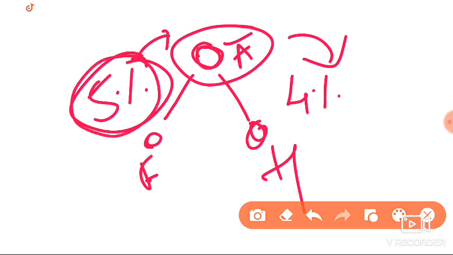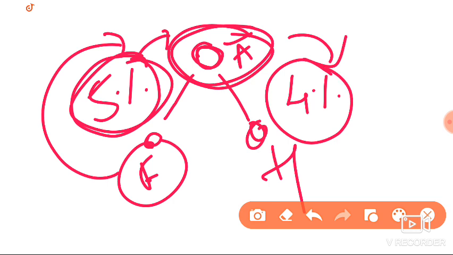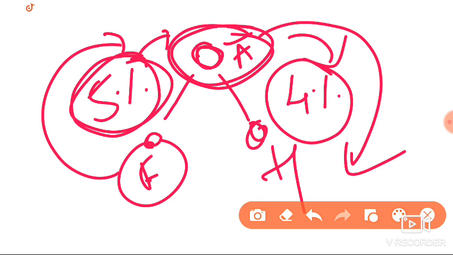Whatever characters the ancestors have, only 5% are present in the fishes, and among those characters, only 4% are similar in humans. But the ancestor is the same for fish and human. They share similar characters in varying degrees. That is the thing they mainly gave. I think you understood this.